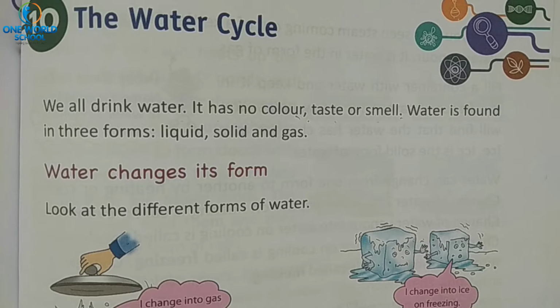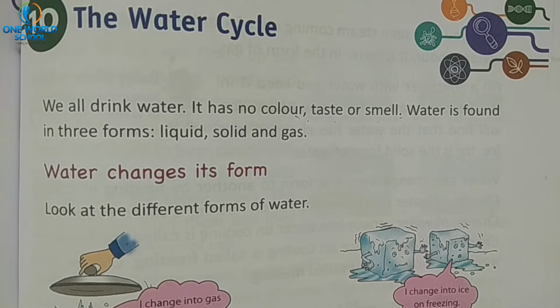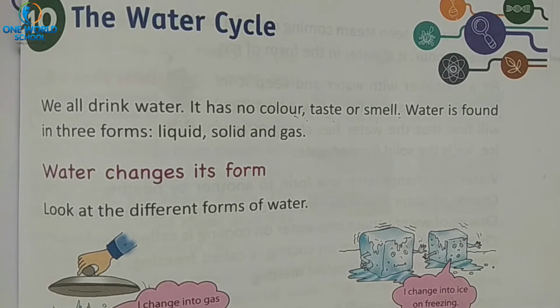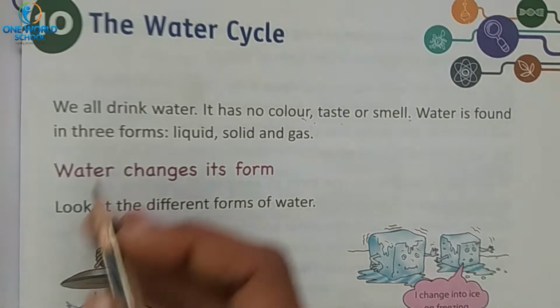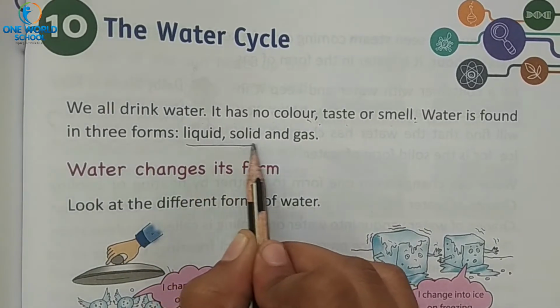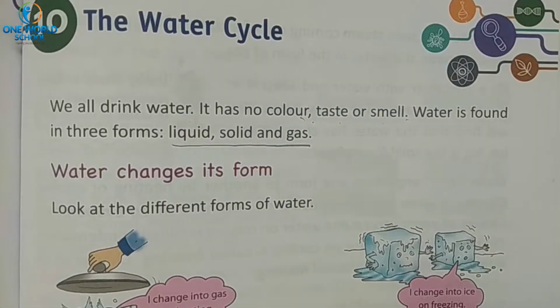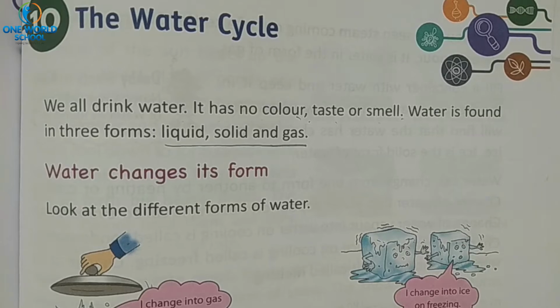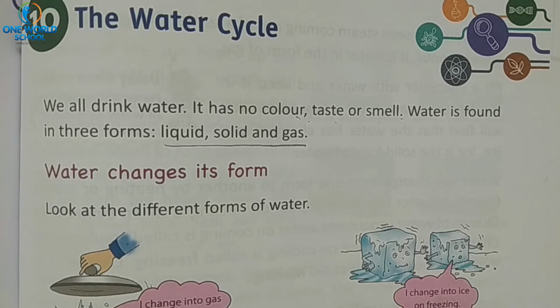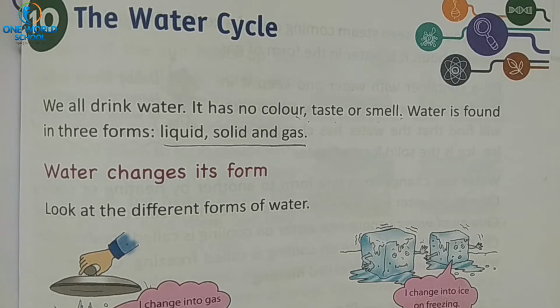Do you know in which forms there is water? Yes, water is found in 3 forms. How many forms? 3 forms. That is liquid, solid and gas. What are the 3 forms of water? Liquid, solid and gas.